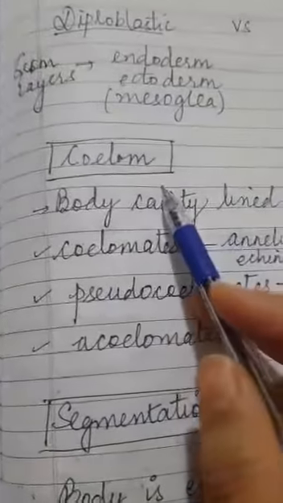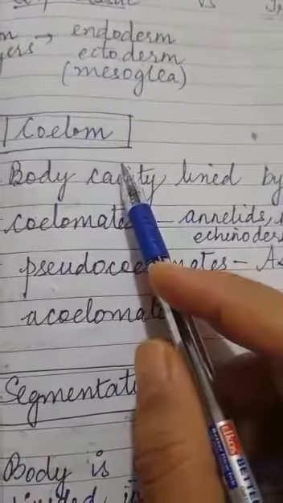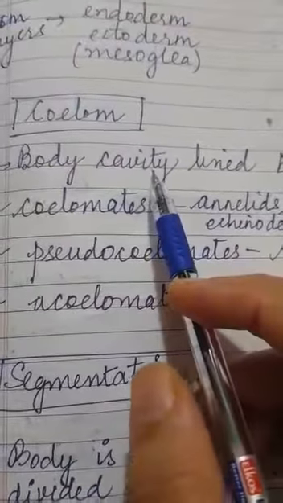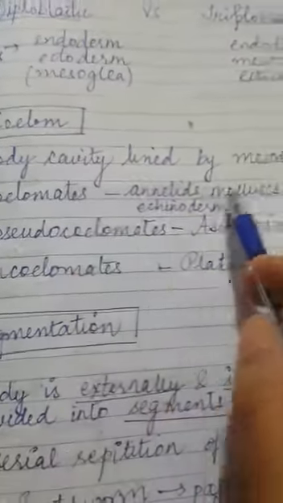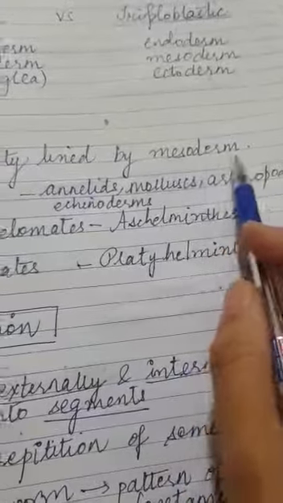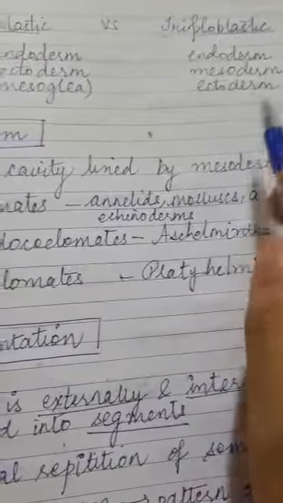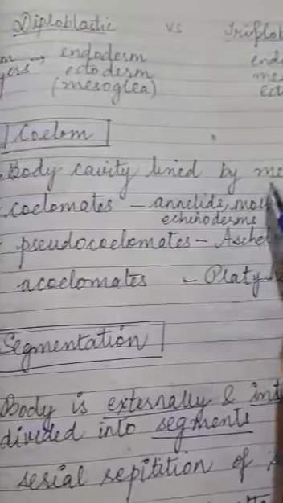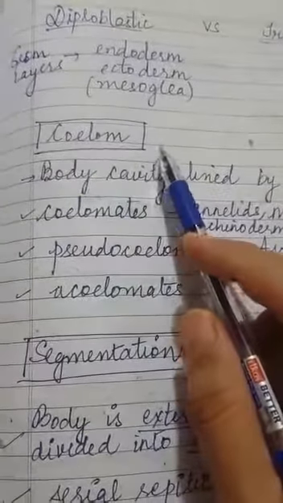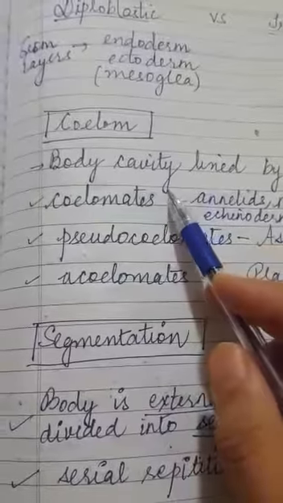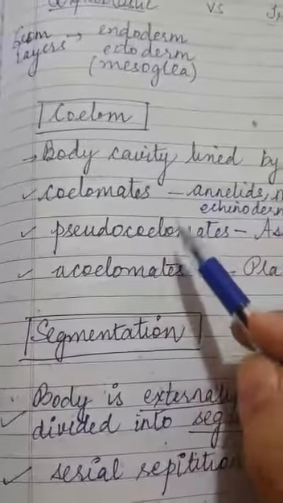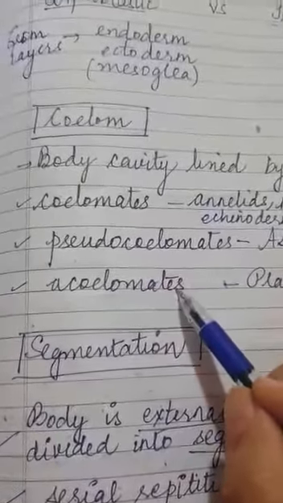Now coming to coelom. How will you define it? I told you, it is the body cavity, the cavity in which the organs and organ systems are there. The cavity which is lined by mesodermal cells is considered to be a true body cavity, a true coelom. So on this basis, organisms can be divided into three: coelomates, pseudocoelomates and acoelomates.